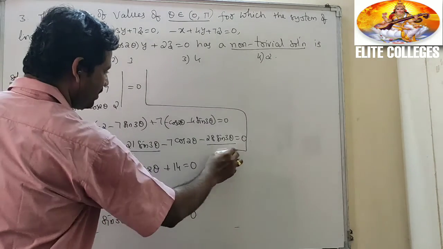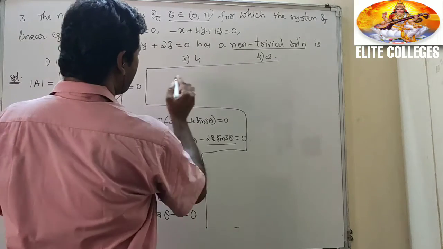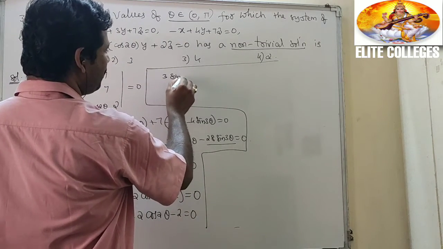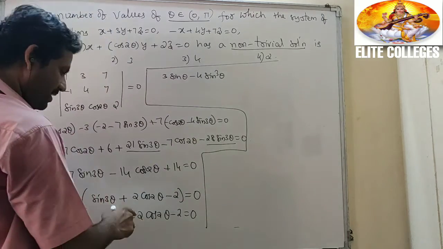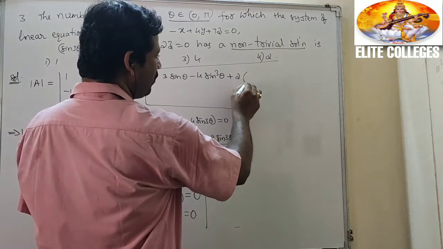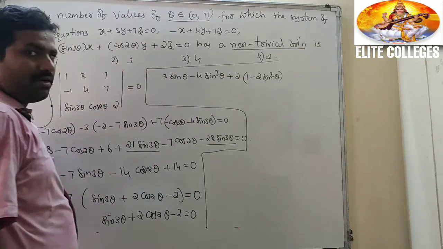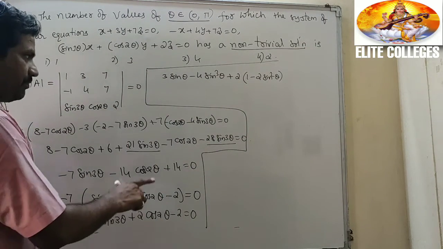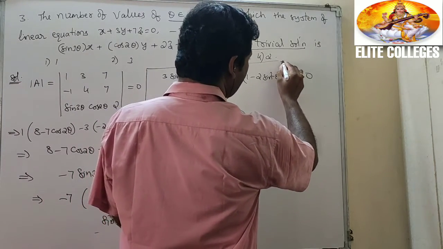What is sin 3 theta? Observe this one. Sin 3 theta is 3 sin theta minus 4 sin cube theta, plus 2 into cos 2 theta, which is 1 minus 2 sin square theta, minus 2 equal to 0.